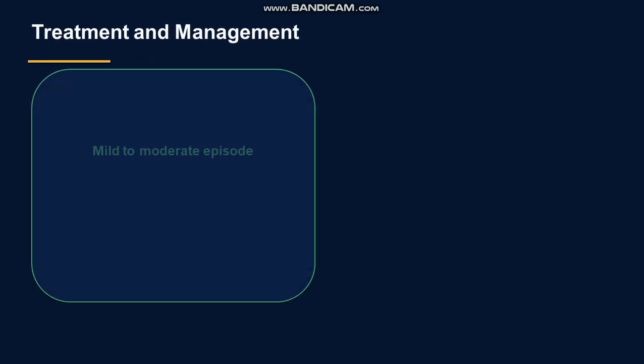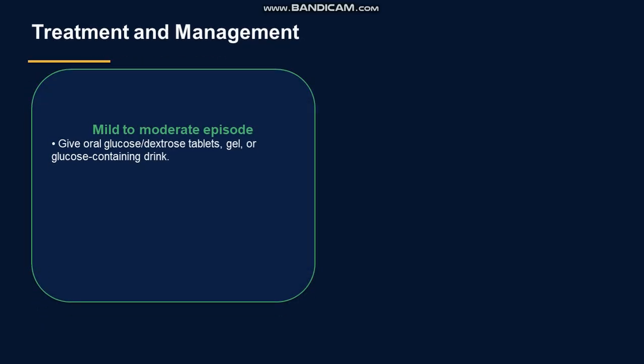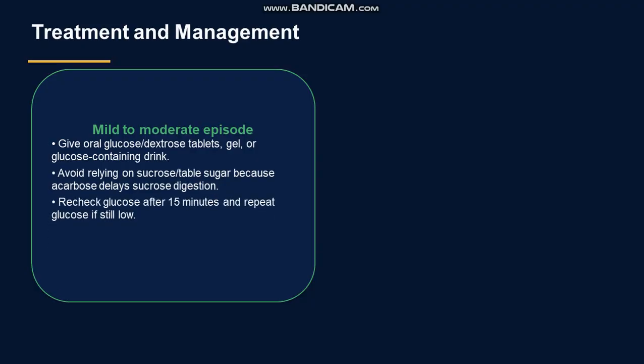Treatment and management. If the patient has mild to moderate episodes of hypoglycemia, give oral glucose: dextrose tablet, gel, or glucose-containing drinks. Avoid relying on sucrose, table sugar. Recheck glucose after 15 minutes and repeat glucose if it's still low. Longer-acting or complex carbohydrates might be useful.